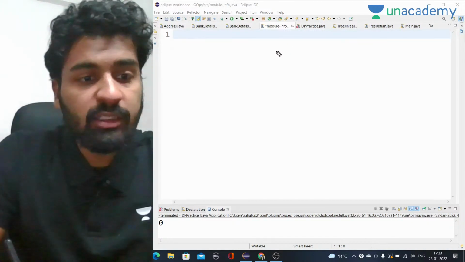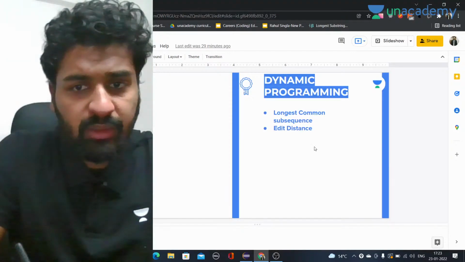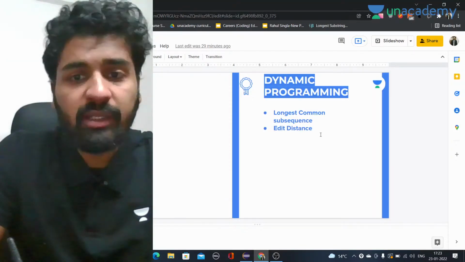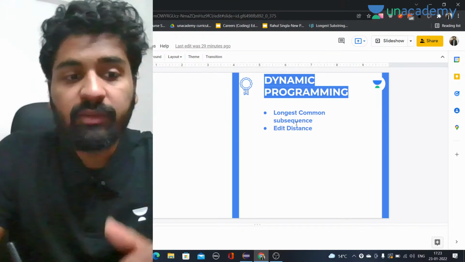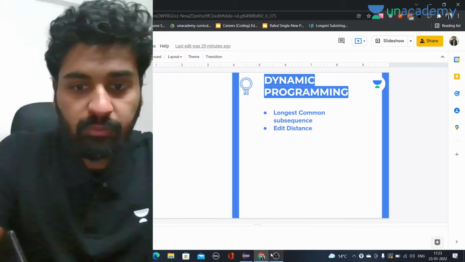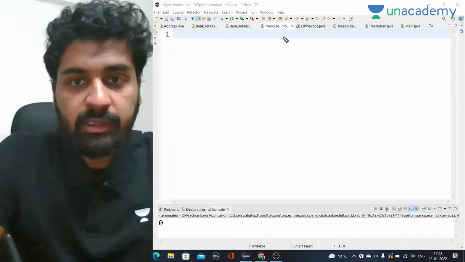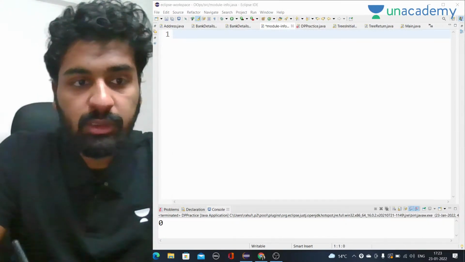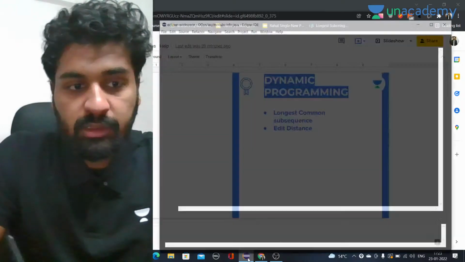So in these questions that we are going to do, these are very famous questions. We know that DP will be used here, but you can see as well that there will be overlapping subproblems, and you can do it with the help of recursion as well. So let's start with the first question, which is longest common subsequence.